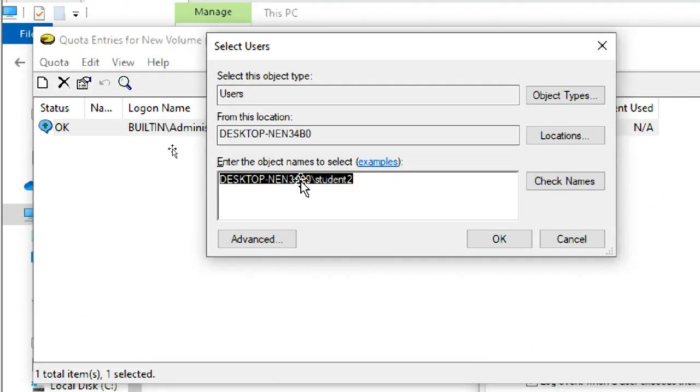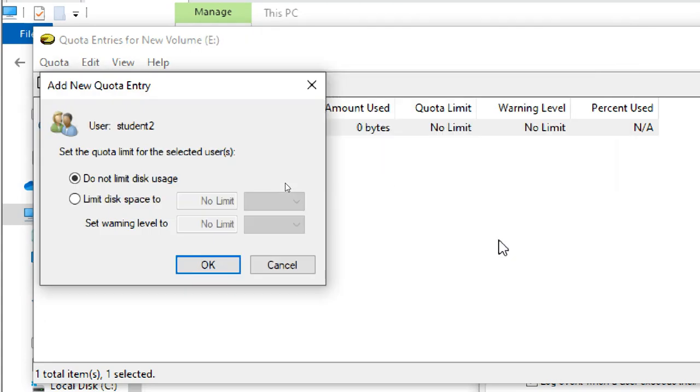First is a computer name slash username it shows. Click OK. Then go to second option, limit disk space. Next. Sir, this option was available in the previous step also. Why didn't we select it at that time? Yeah, I want to show you repeatedly.